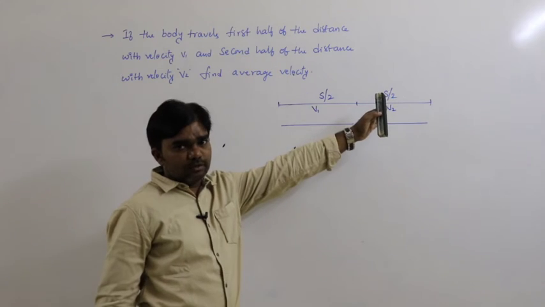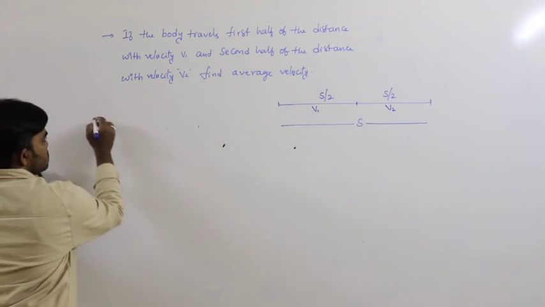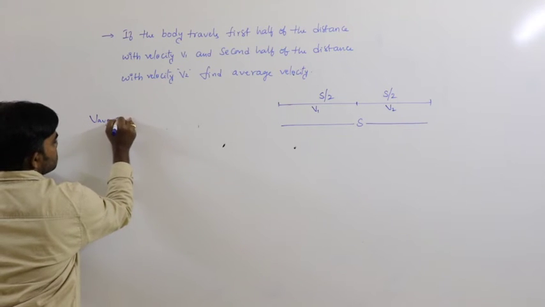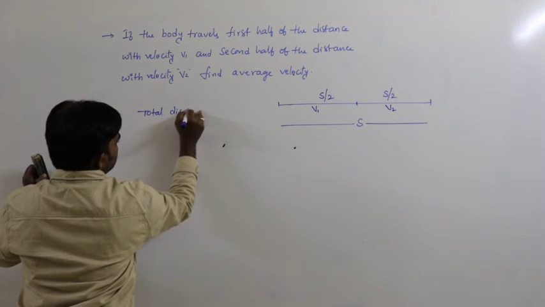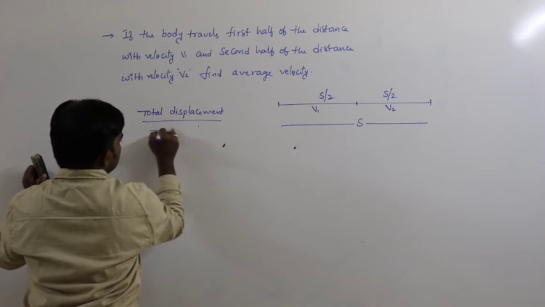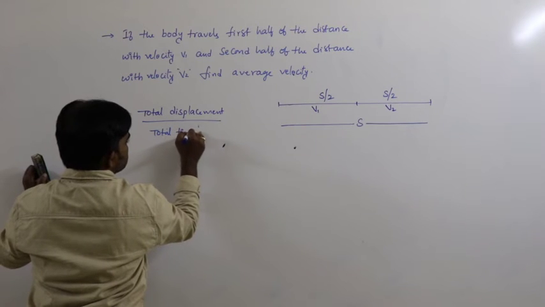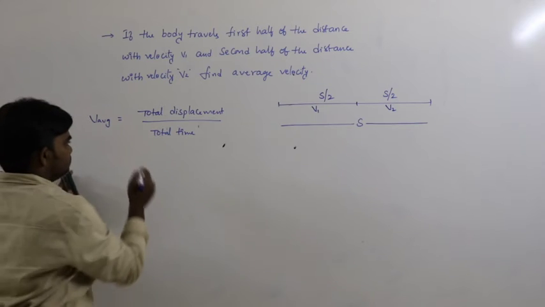Time is not mentioned in the problem, so we have to find out time. Average velocity formula is simply total distance or total displacement divided by total time. This is a straight line path, so distance and displacement must be the same.